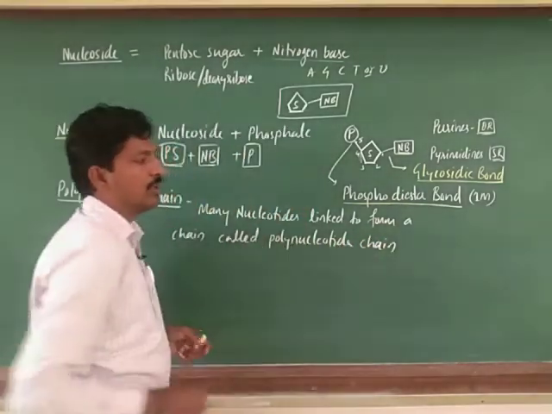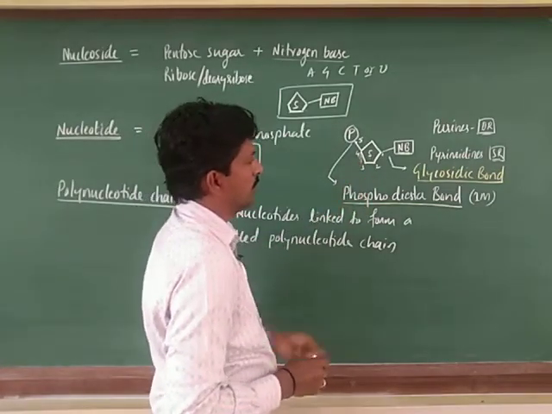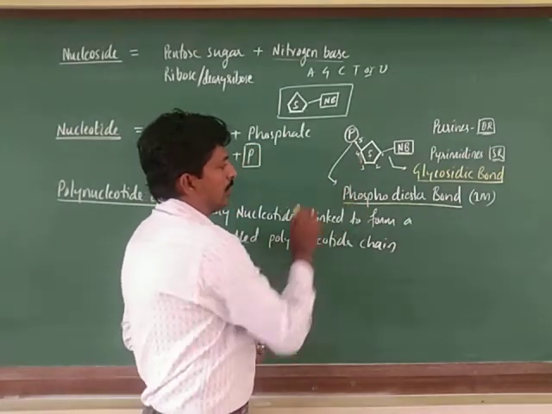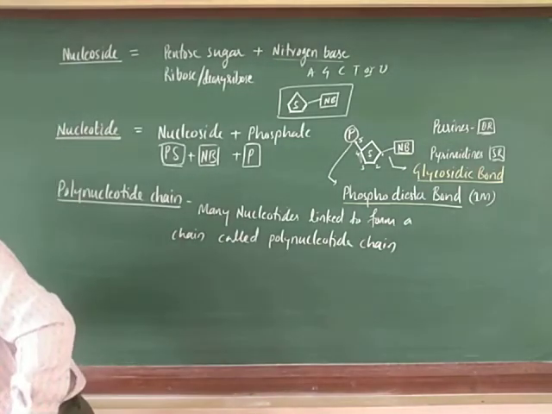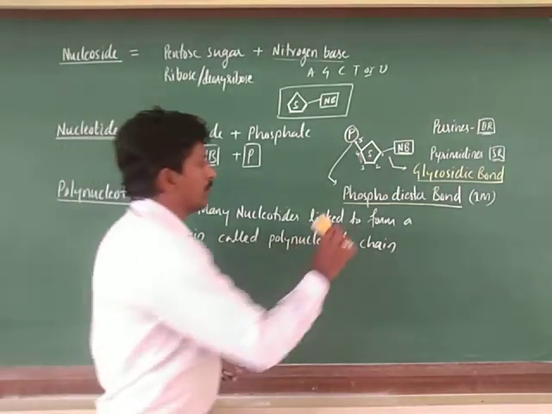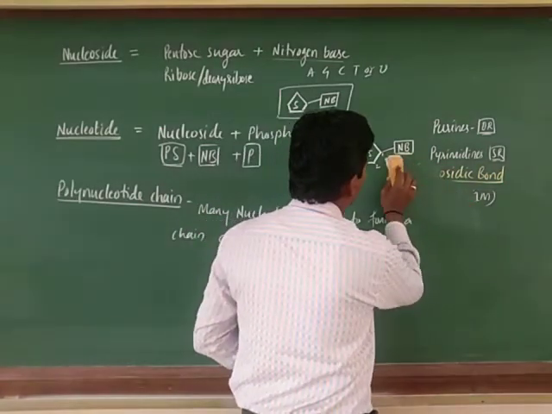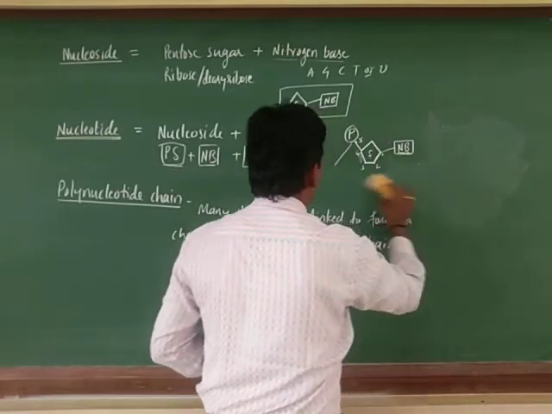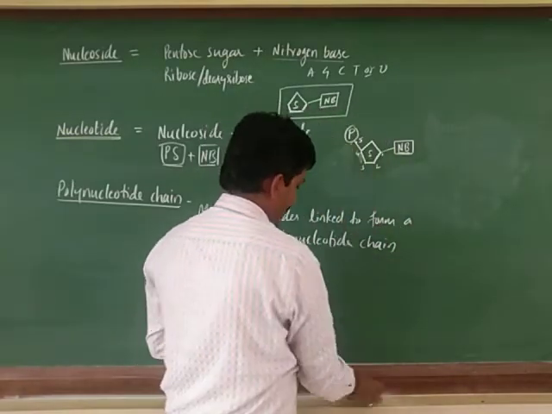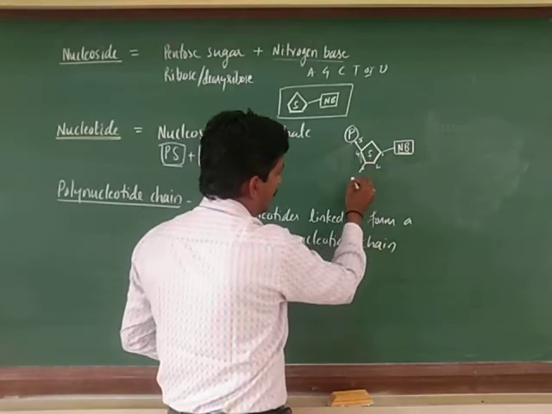How is it formed? See the same diagram, if you extend this one, let us see. Another molecule of phosphate is attached to the third carbon.